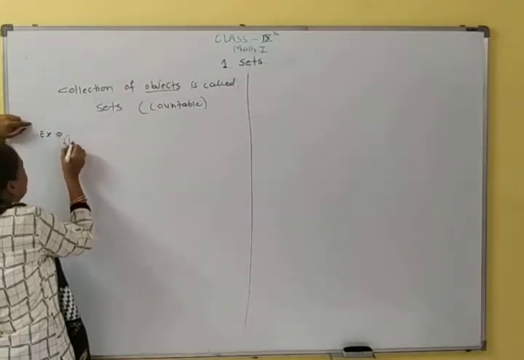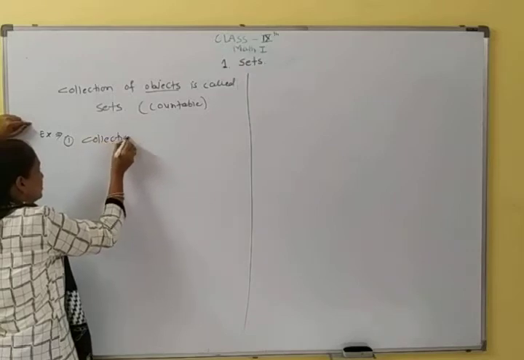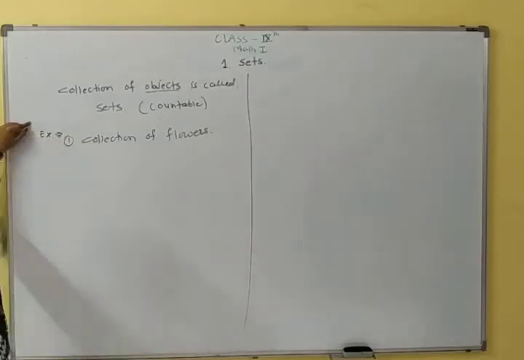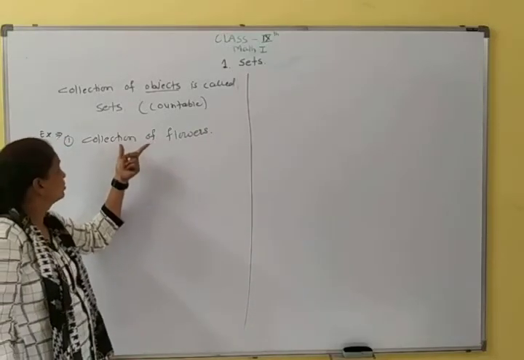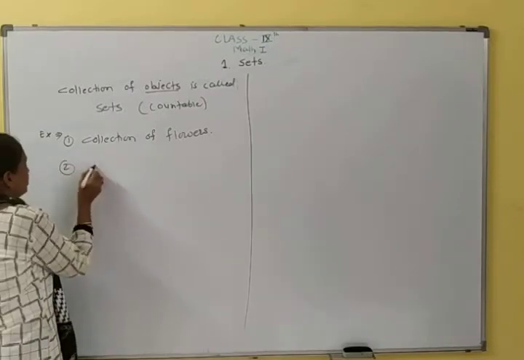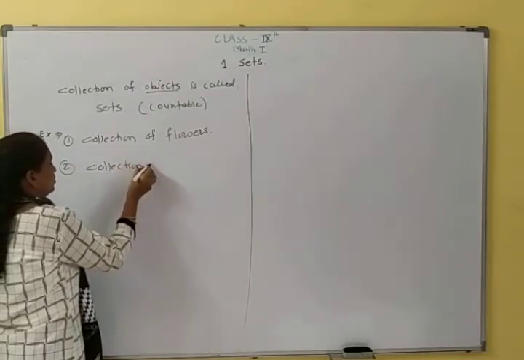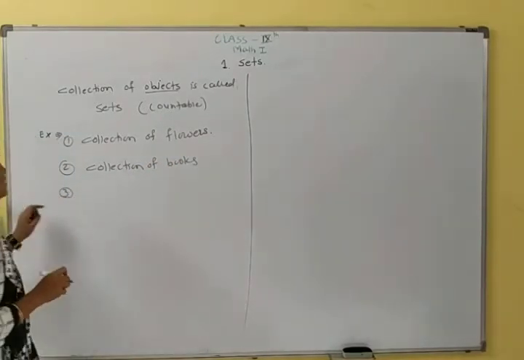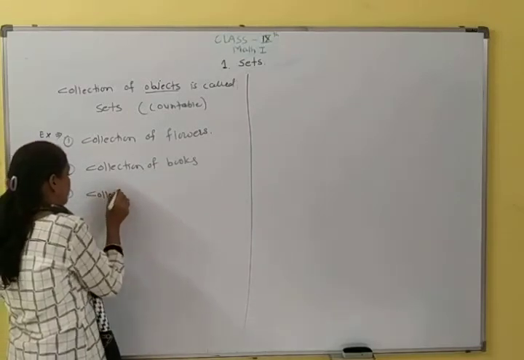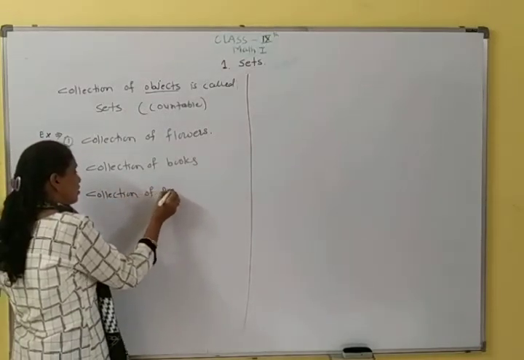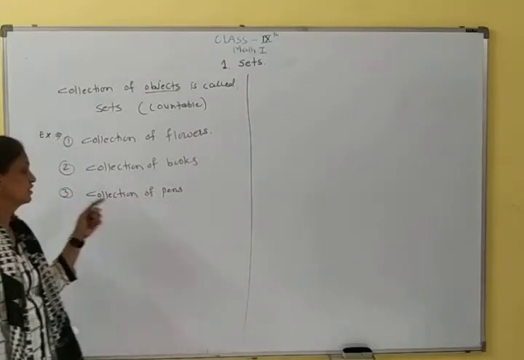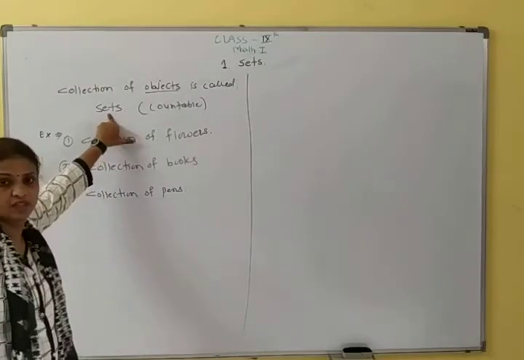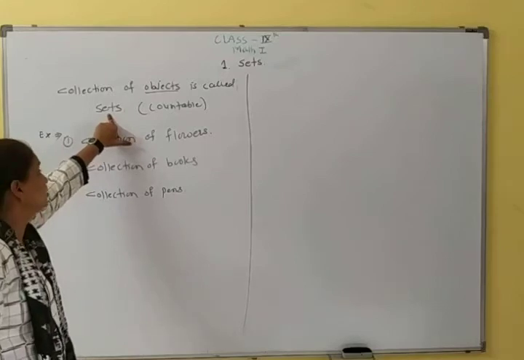For example, first, a collection of flowers. This is countable. How many flowers? So this is countable. So a collection of flowers is a set. Then a collection of books is also a set. Then a collection of pens is a set. All the countable things are called sets, and uncountable things are not called sets. It is not a set.